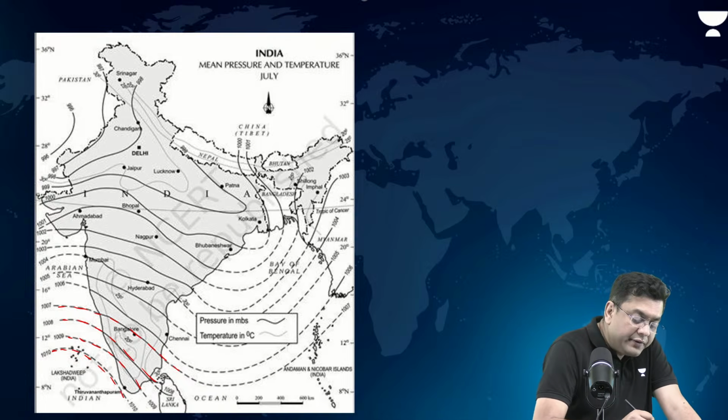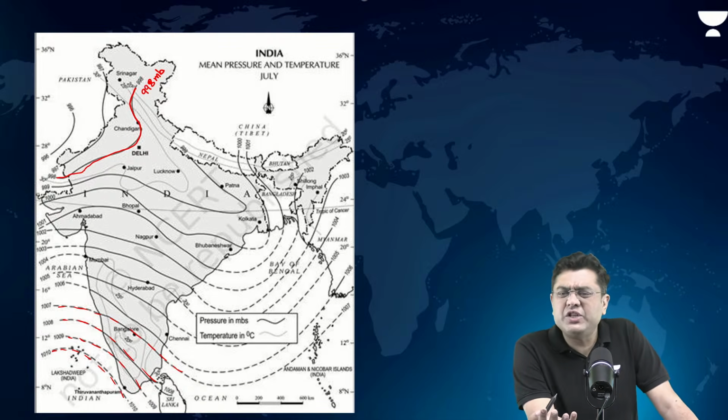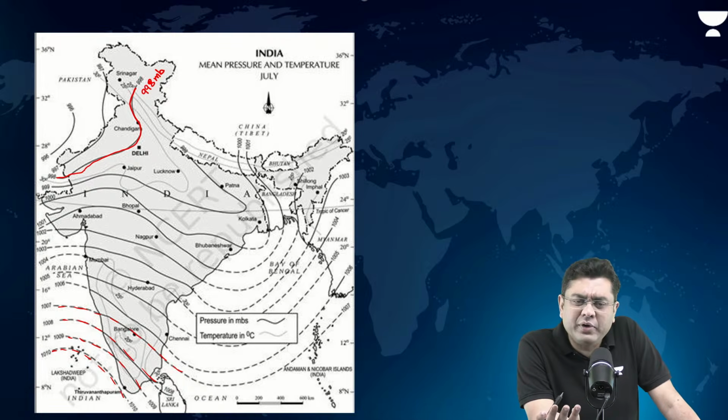So you will observe that by the time you reach the region around Jammu Kashmir, Chandigarh, Delhi, it is 998 millibar. Here, each of them indicates a different pressure condition. So pressure varies from one region to another based on temperature, based upon rising air, sinking air, mountain presence, many things. The pressure will tend to vary.